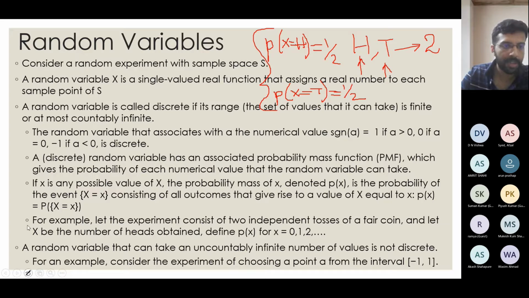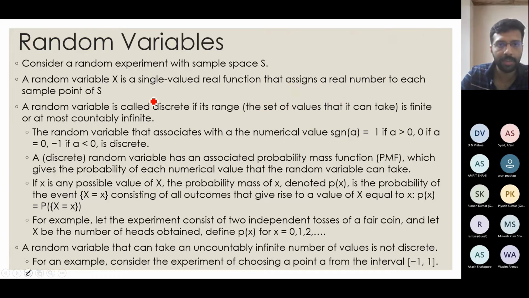Now suppose I have 2 coins. So 2 coins, what can come? Either both can be heads, or the first one can be head, second one can be tail, or the first one can be tails, second one can be head, or both can be tails. So in this case, let me define my x as this thing. I can define whatever way I want.